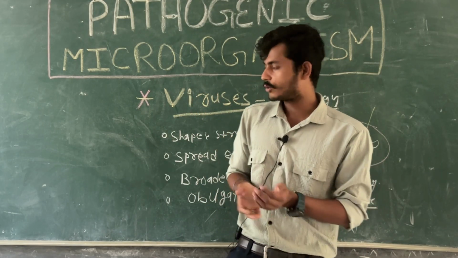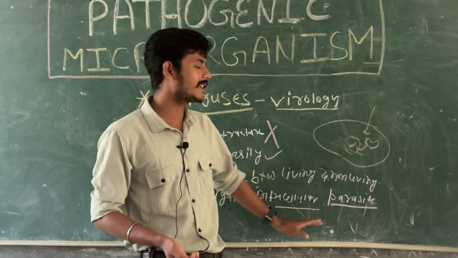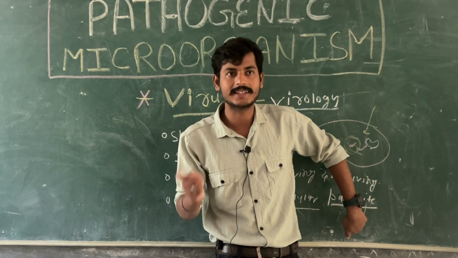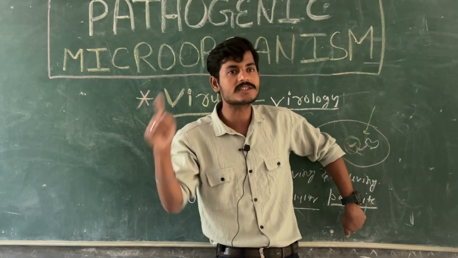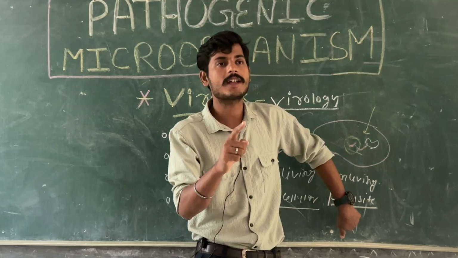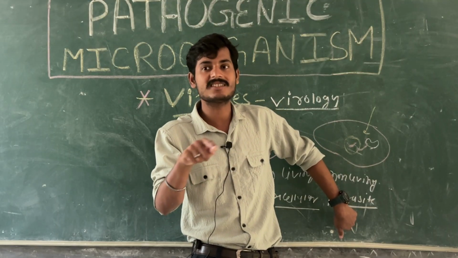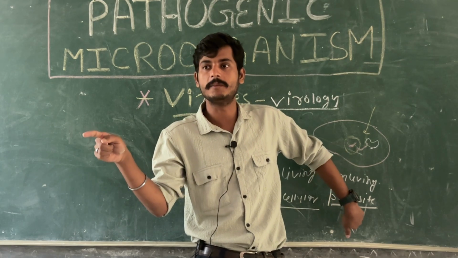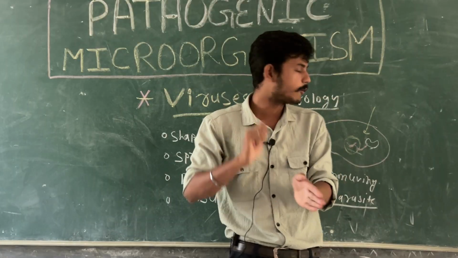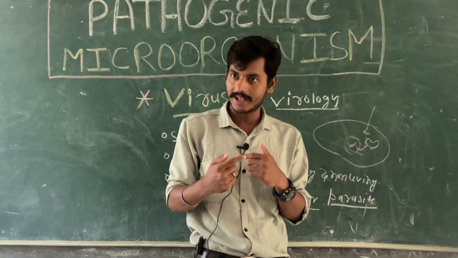Fine. So let me conclude once again. What is a virus? A virus is basically an obligate intracellular parasite. They do not have too many cell organelles; we will see in the structure that they do not have too many organelles. That's why it lies between living and non-living, so it is basically a borderline between the living and non-living. It is small and its filterability is high.